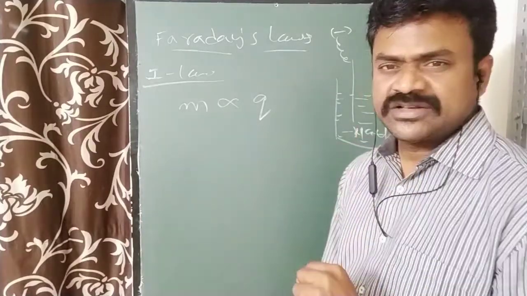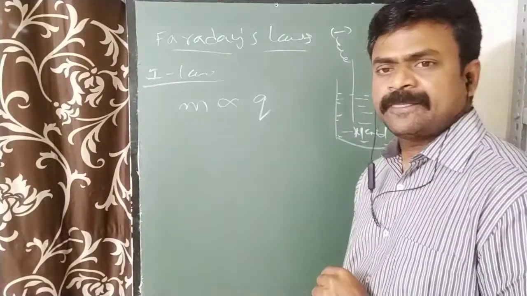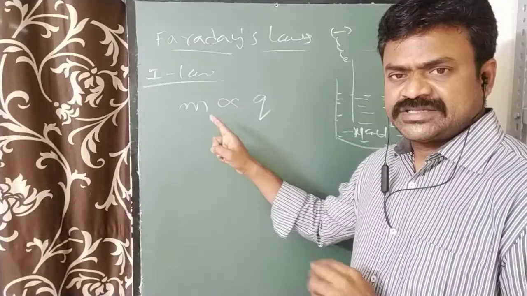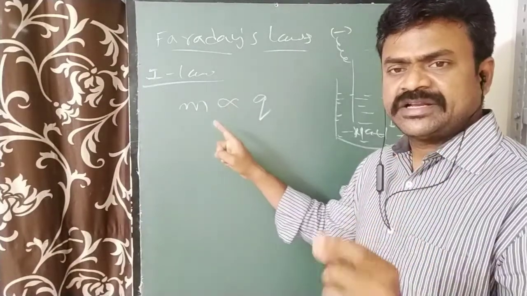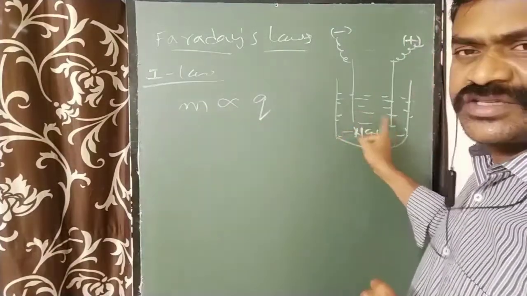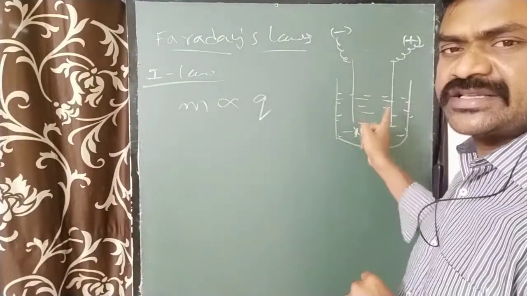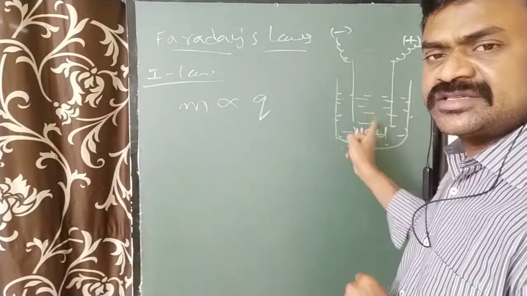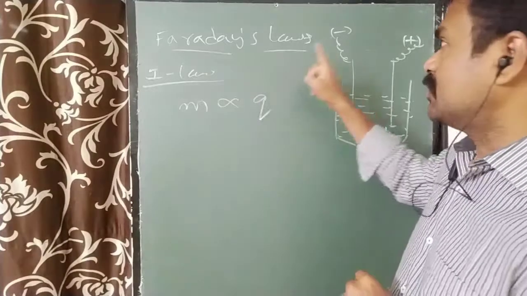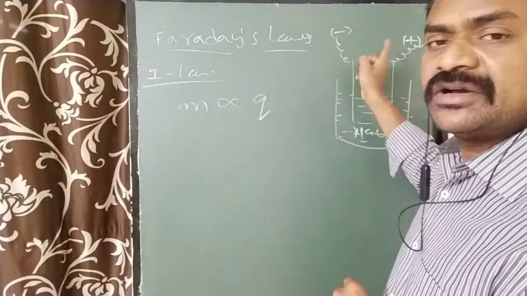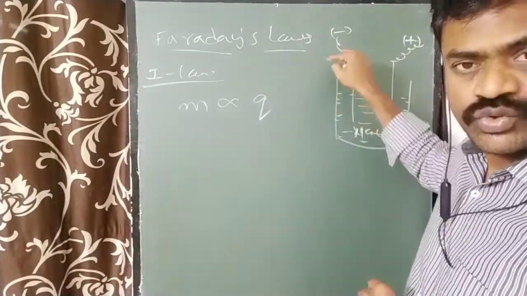See, once again I will state Faraday's law. The mass of the substances deposited or liberated at electrodes during electrolysis is directly proportional to the quantity of the current passing through the electrolyte.